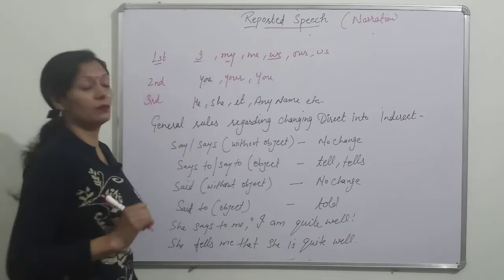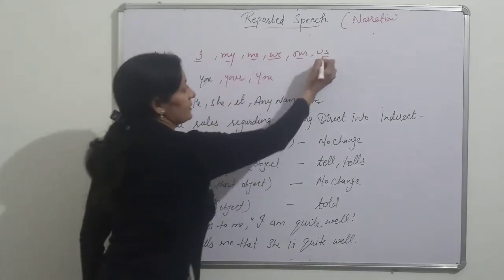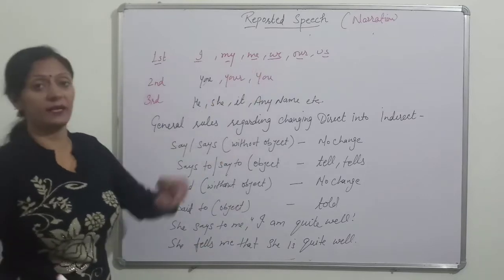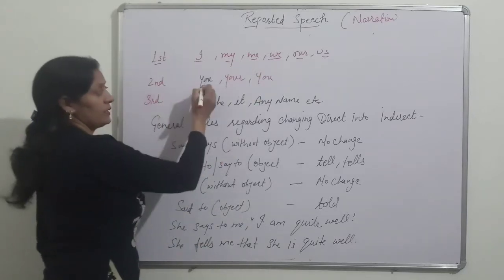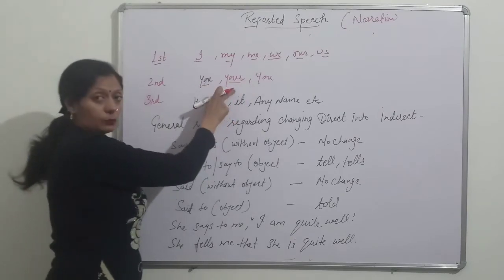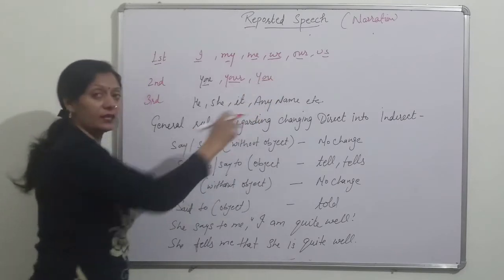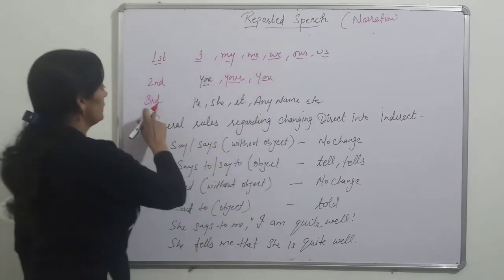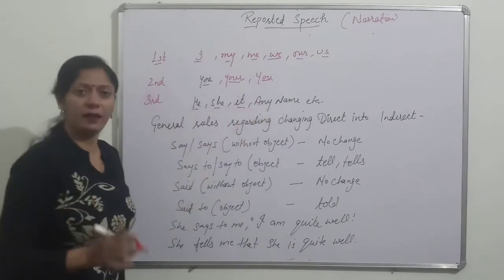My is possessive. Our is possessive. Me and us are used as object. Second person is you, which is subject, your, possessive, and you, in object case, again we use you. Third person is he, she, it, they, and any name.